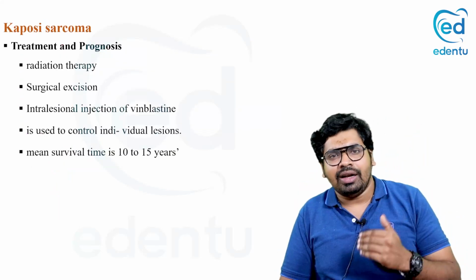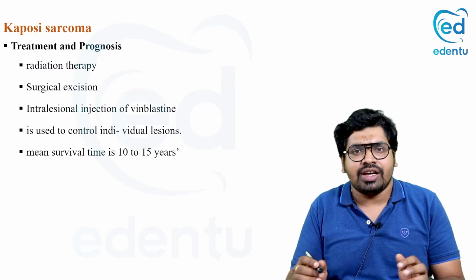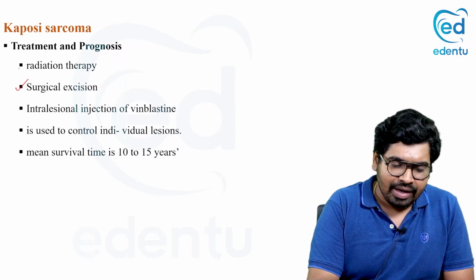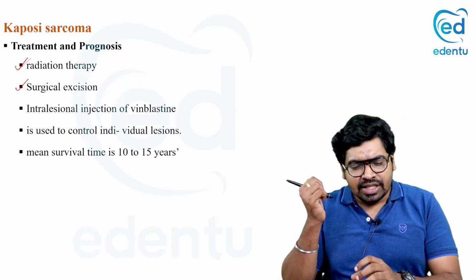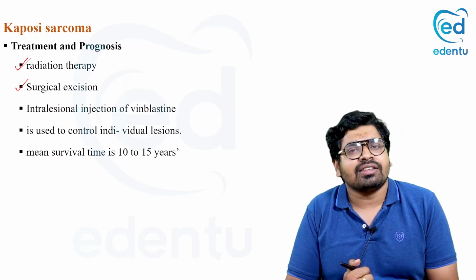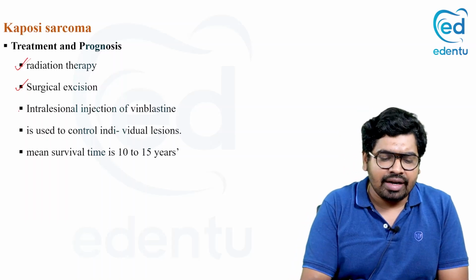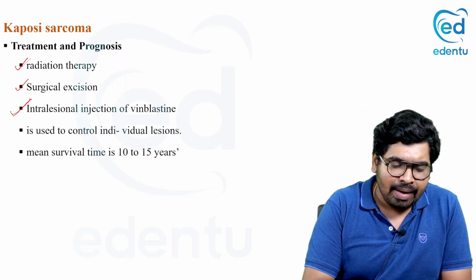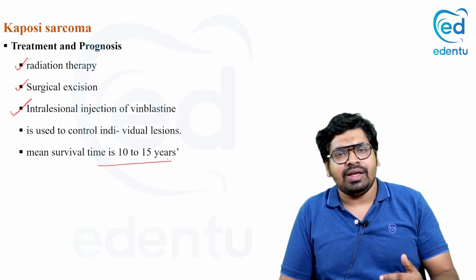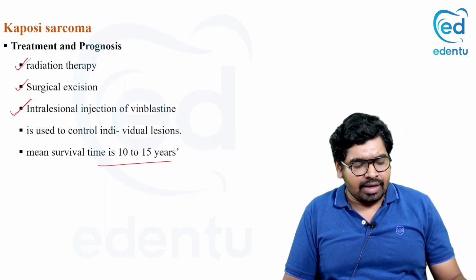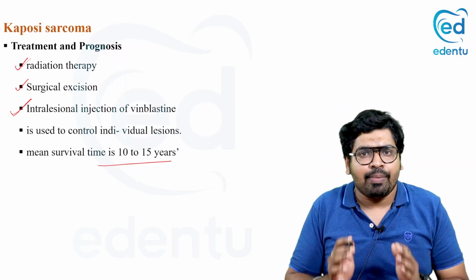Now, how do you treat Kaposi sarcoma? Kaposi sarcoma can be treated by surgical removal and radiation therapy. Sometimes you can give injections of certain anti-cancer drugs. Chemotherapy drugs can be injected into the lesion, that is intralesional injection of vinblastine. And the survival is nearly 10 to 15 years. It is very aggressive. And that's the treatment of Kaposi sarcoma. So this is about Kaposi sarcoma.